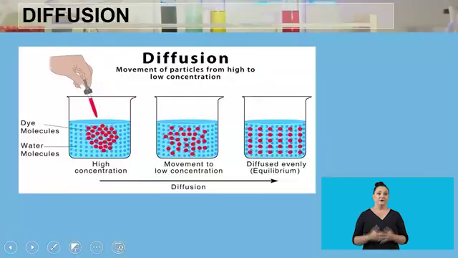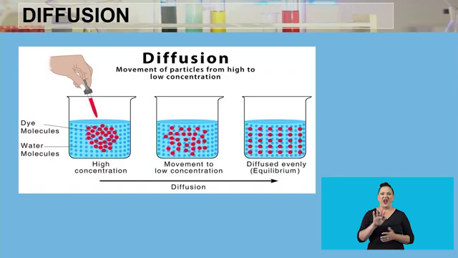So now, if we were to take a dye and pour a bit of dye in water and leave it there, that dye is going to move from a higher concentration, from the moment you start pouring it in, because it is highly concentrated in that drop. So it's going to start moving from that drop, spreading across the container until it has covered the entire container. That means equilibrium is reached.